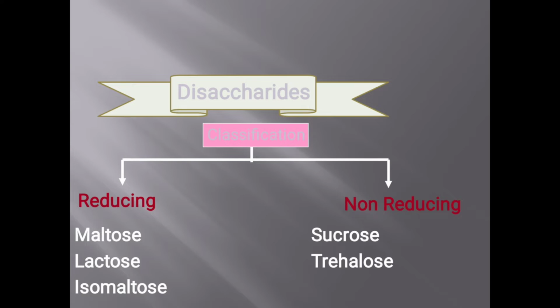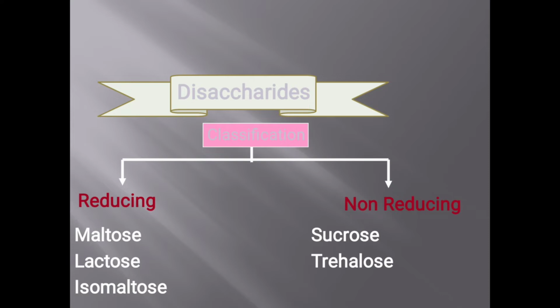Okay, so which is non-reducing? Sucrose. That is why sucrose gives a direct Benedict's negative. If you boil a sucrose solution with Benedict's reagent, we get no change in the color of Benedict's reagent.